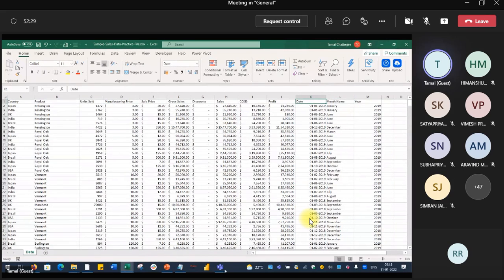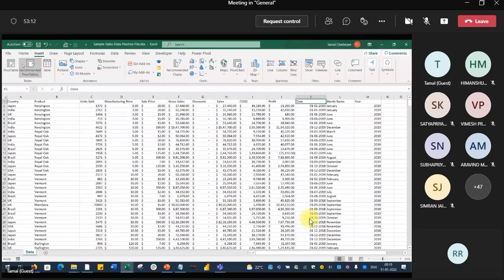Now, I would like to see the quarter wise sales. Quarter will come from the date field. Obviously quarter is a time series, and there is only one date field. We want to see the sales and the profit per each quarter. So we have to do a pivot table. How do you do the pivot table?